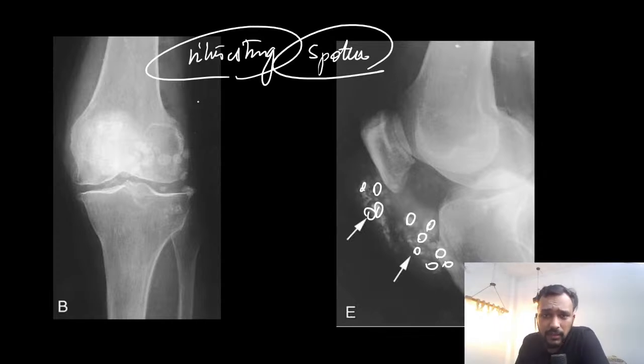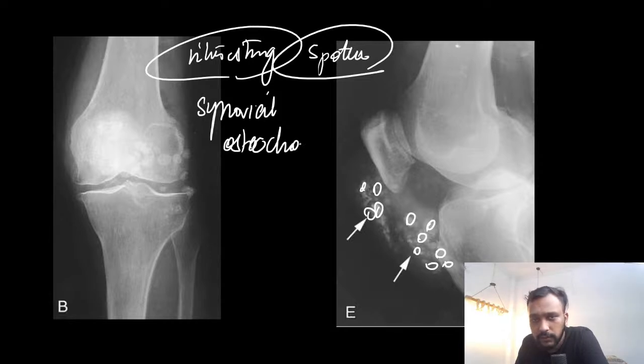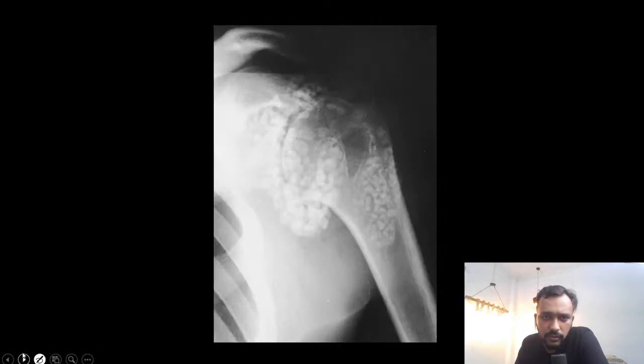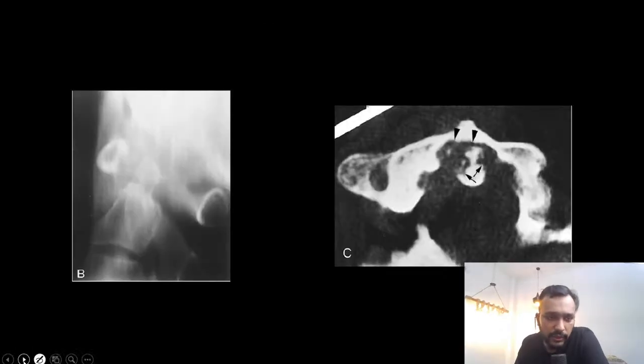This is a case of synovial osteochondromatosis. Multiple oval shaped radiolucencies can be seen around the joint.